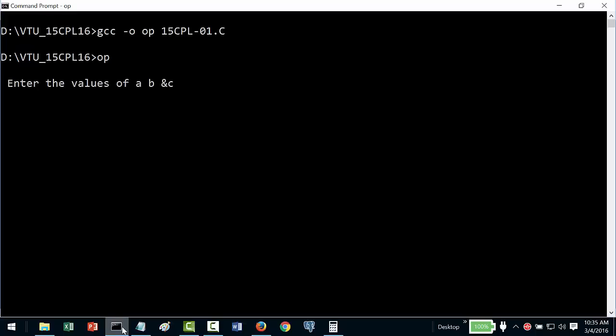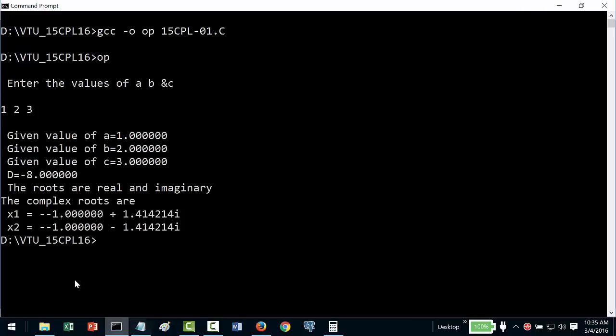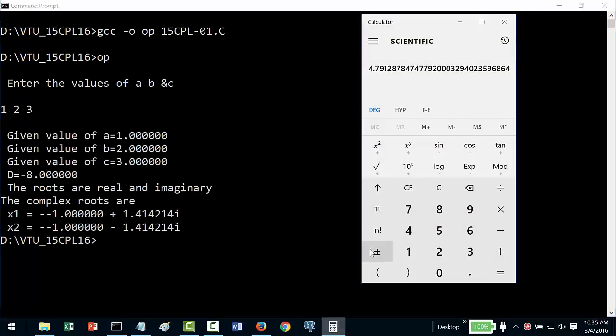So I do this. Now if I give it as 1, 2 and 3, if you now take a calculator, right? So my discriminant is minus 8. That is because my b square will be 4, my 4ac will be 12, 4 minus 12 is minus 8.